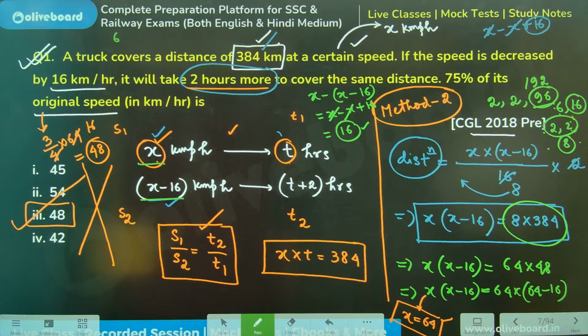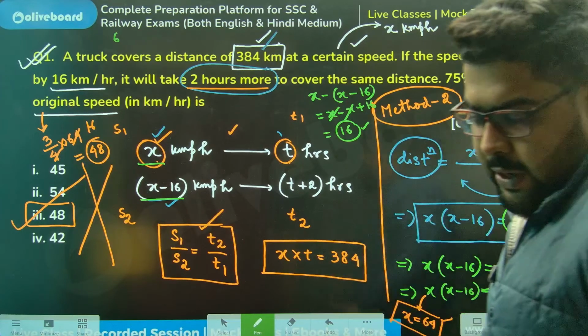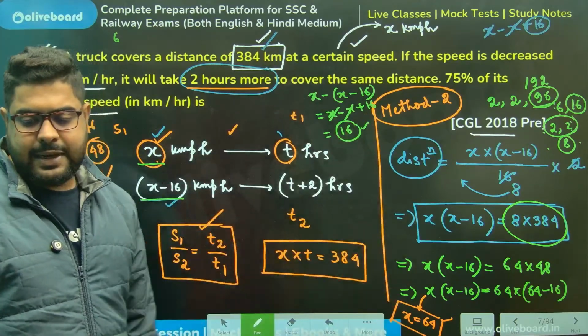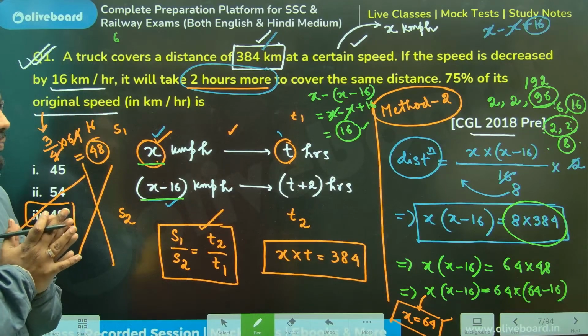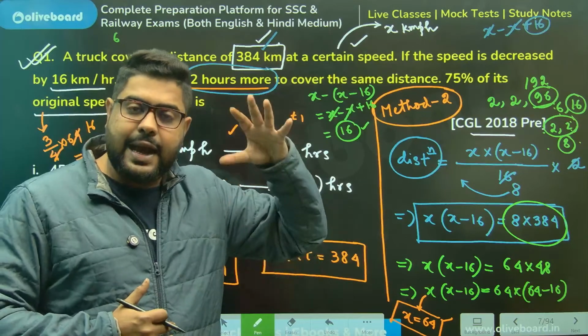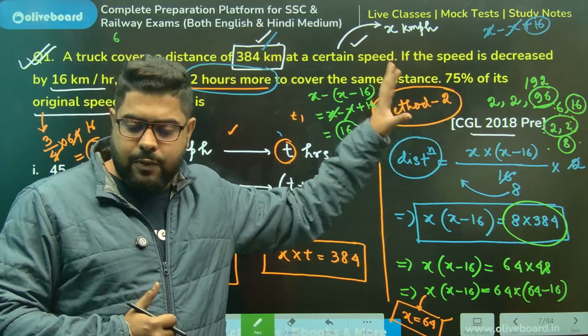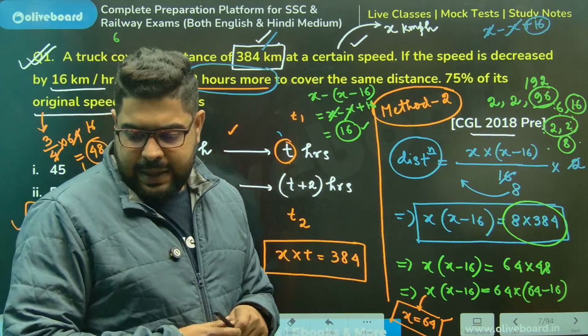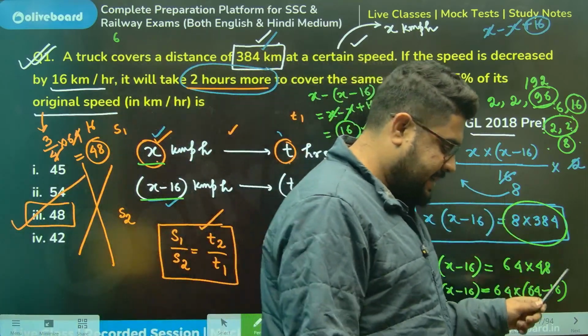I'm going through the very basic things. Is this 100% clear, sir? Realize the advantage of what this particular formula is giving you. Okay, perfect. Moving on then.